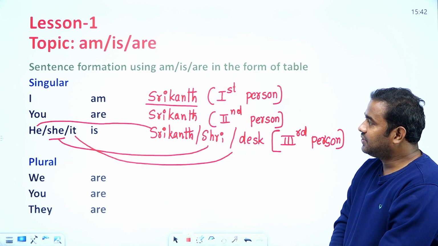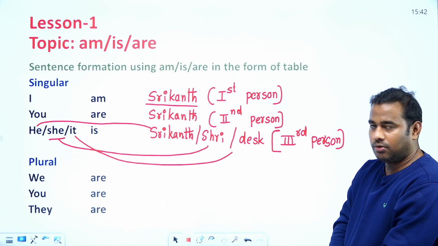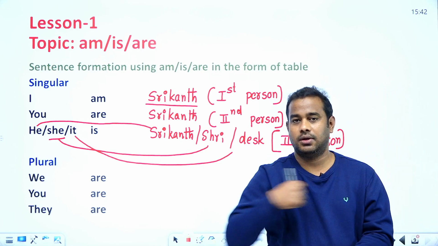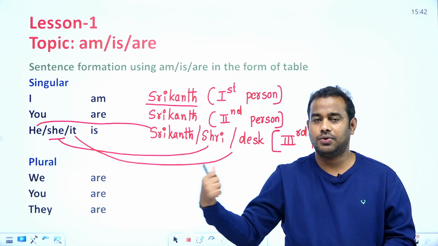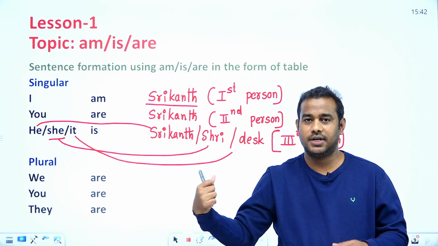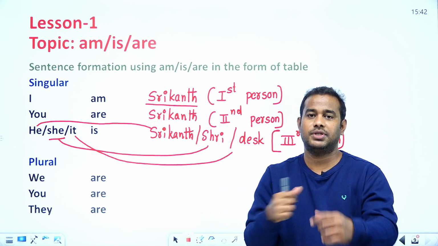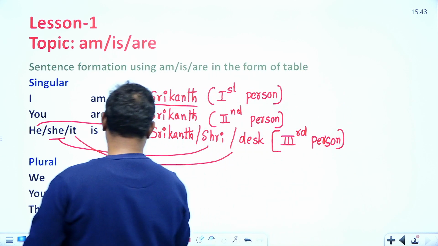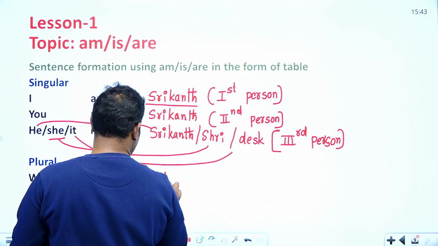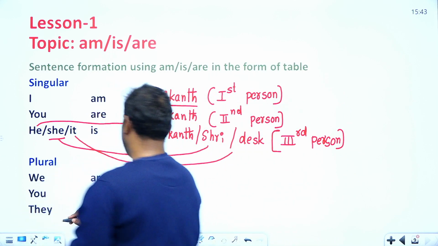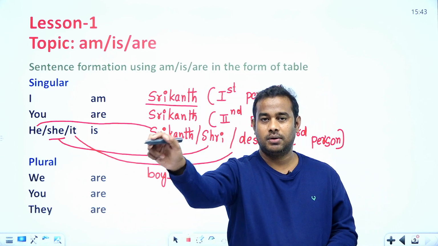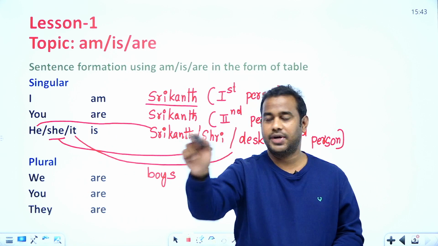Now you can say the same thing for the plural. We are boys, in the sense that I am speaking to you, stating this. We are boys. And I am addressing you: you are boys, you are students.